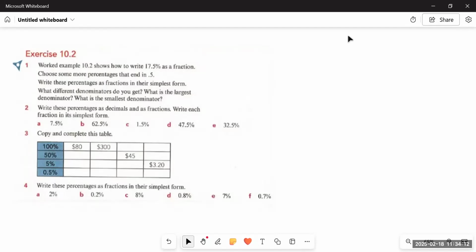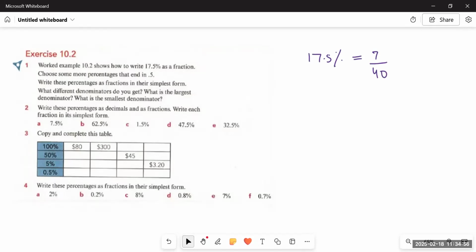And they are telling us that in example 10.2, which is on page number 218, you can see that 17.5% when written as a fraction becomes 175 upon 1000, and after simplification it turned out to be 35 upon 200. And after further simplification it became 7 upon 40. So we can say that 17.5% when written as a fraction would become 7 upon 40. You see, both are the same, but the forms are different. 17.5% is a percentage and 7 upon 40 is a fraction.